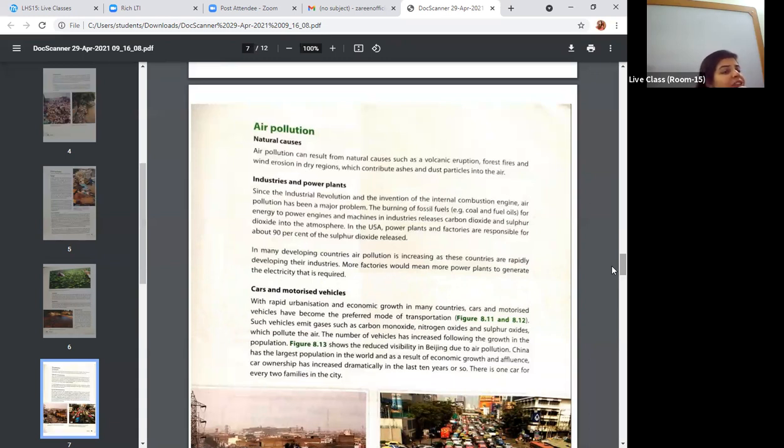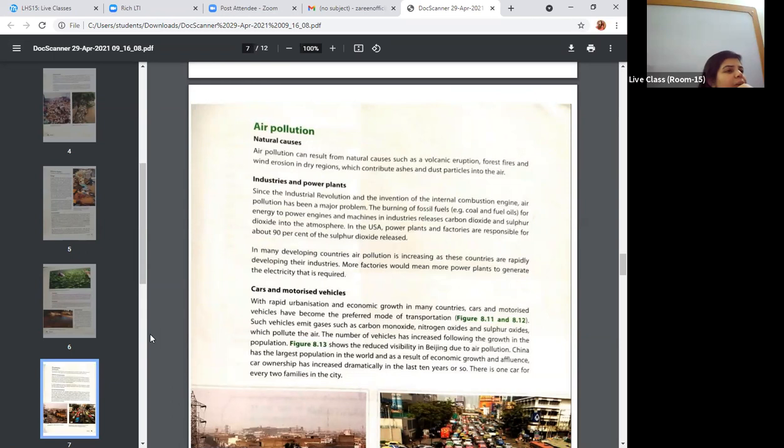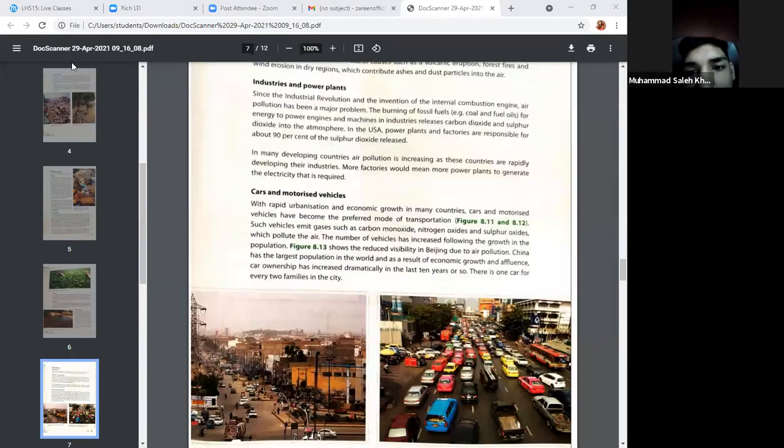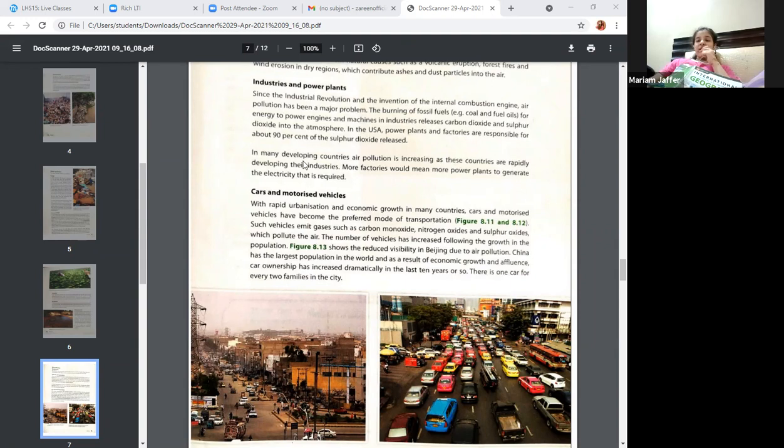Industries and power plants, can anybody give me an example of how these industries and power plants can be a cause of air pollution? How? I want answers from other people. Wait for a while. Muzammil, Ramesh, Soleh, Mushtaba, Arham, Rehan. Yes, Mariam. Miss, plastic factories, polythene factories. Miss, every kind of factory pollutes the environment.